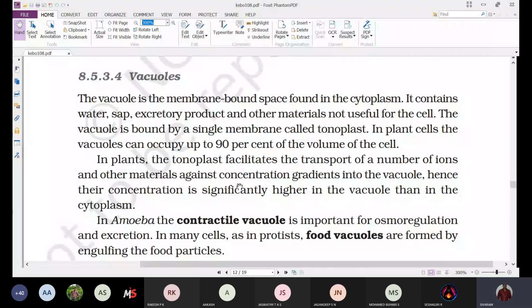And next, in plants, the tonoplast facilitates the transport of a number of ions and other materials against concentration gradients into the vacuole. Hence, their concentration is significantly higher in the vacuole than in the cytoplasm. These materials are usually transported by active transport.